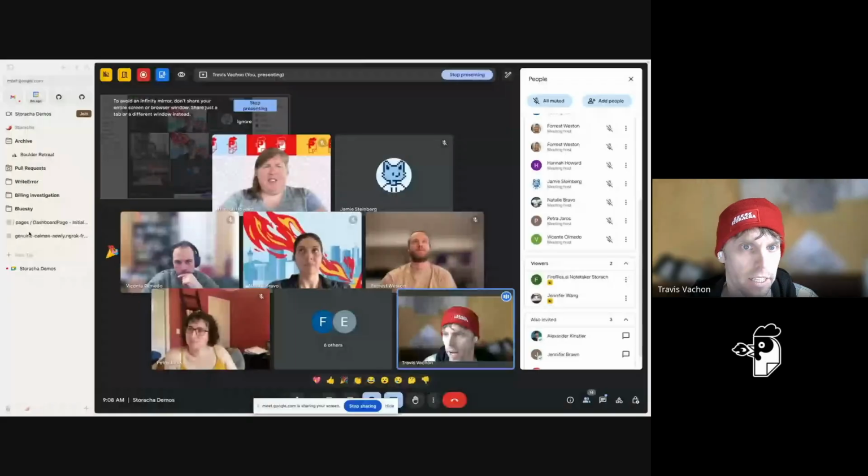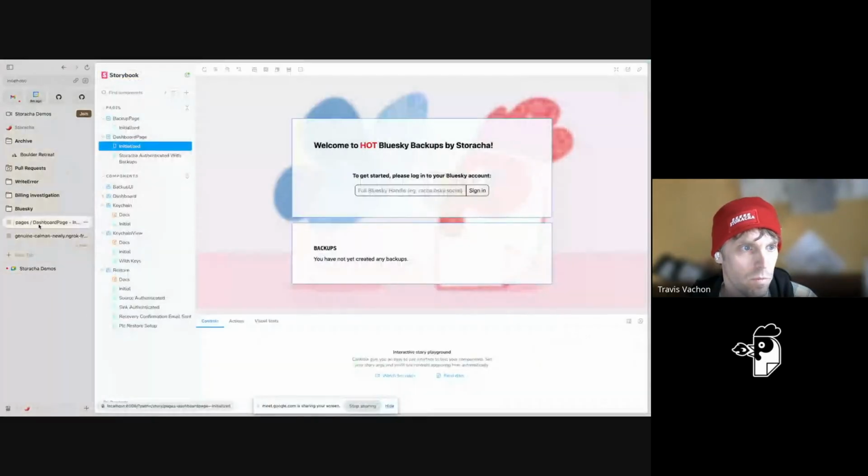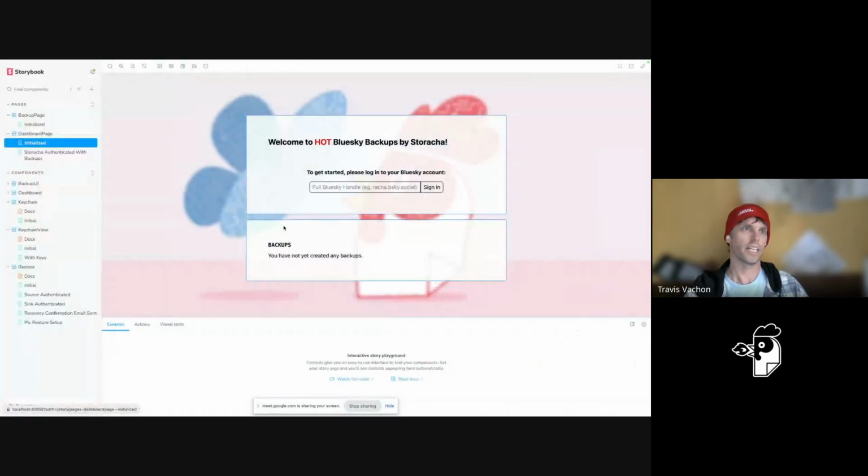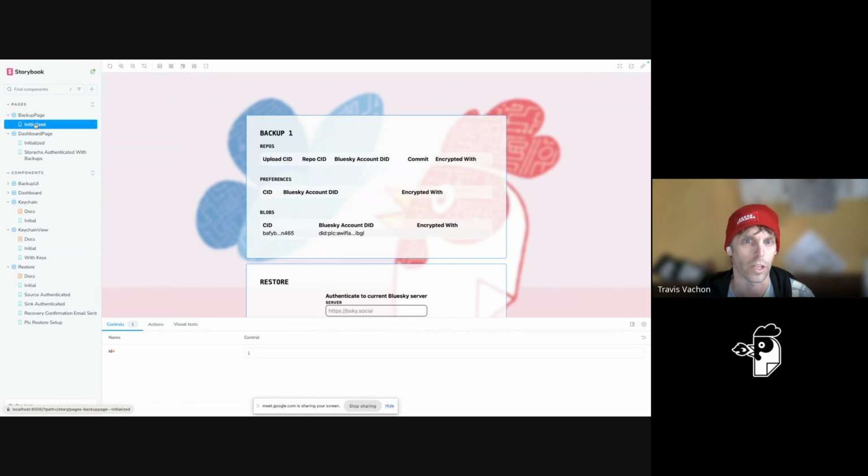So let's get started. I have been talking about this demo app for a little while now, and I think most folks might have already seen this, the storybook. I posted this in some PRs and some videos, but just in case you haven't seen this, we have this nice UI framework for working on the app now.